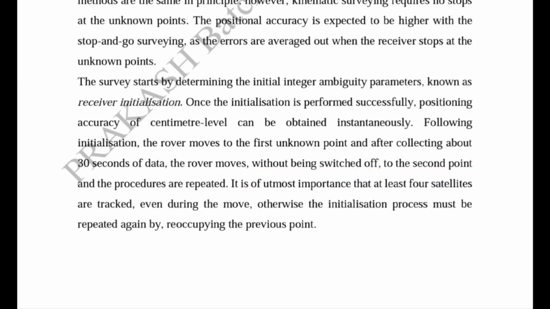When we move to the second point, the same procedure is repeated, and it is of the utmost importance that at least 4 satellites are observed from any point, even during the move. Otherwise, the initialization process has to be performed again, reoccupying the previous point. So the initialization process in case of kinematic, RTK and stop and go is a must, but in case of static, the initialization process is not done.